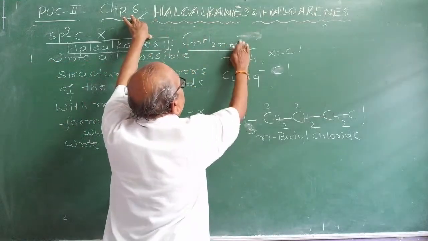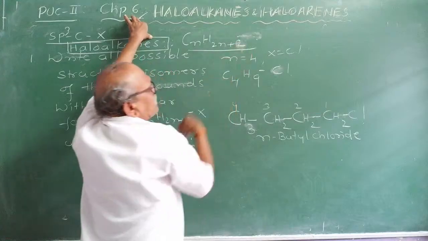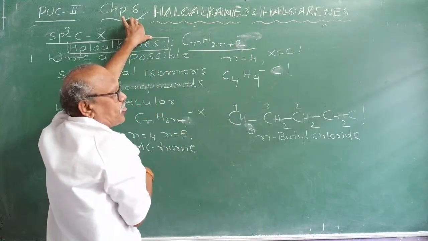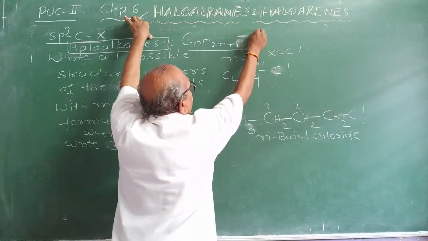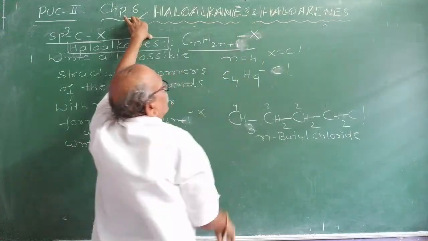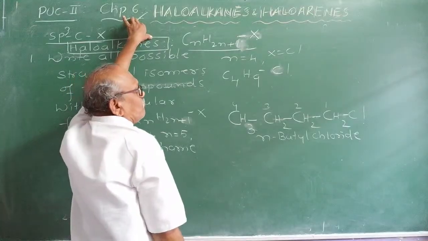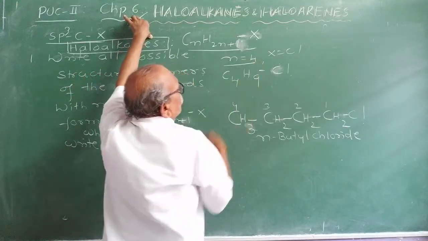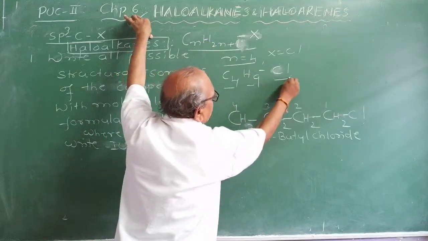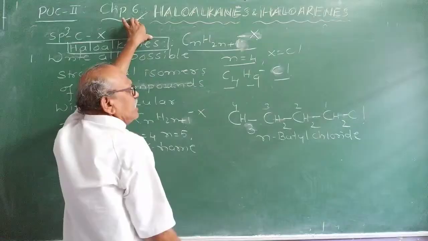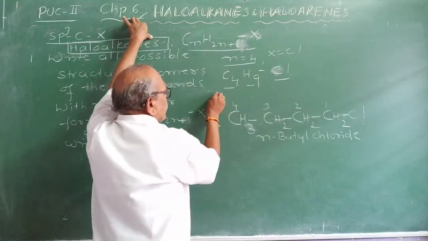Generally, alkanes have the general formula CnH2n+2. If one hydrogen atom is replaced, you get a halogen atom. Now, when n is equal to 4, the formula becomes C4H9Cl.